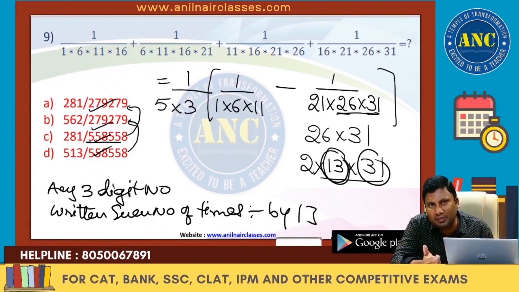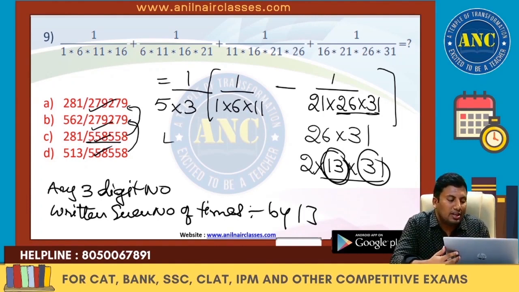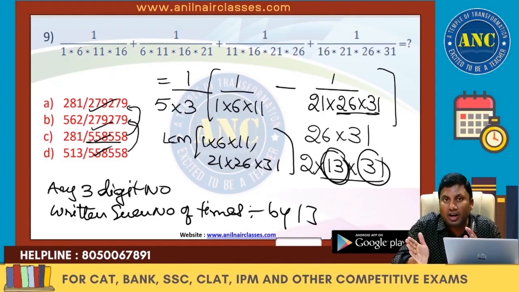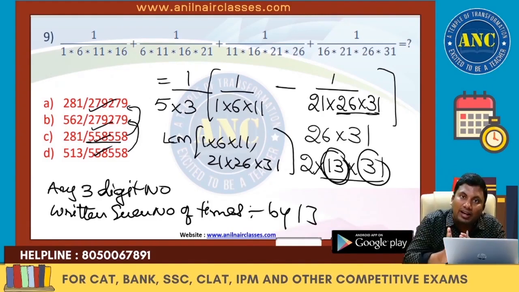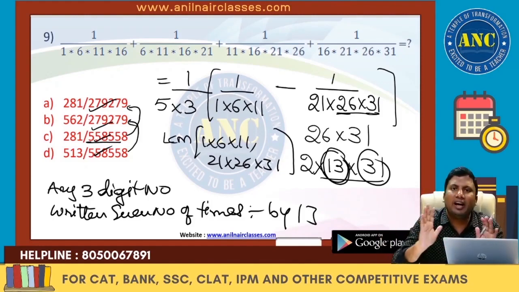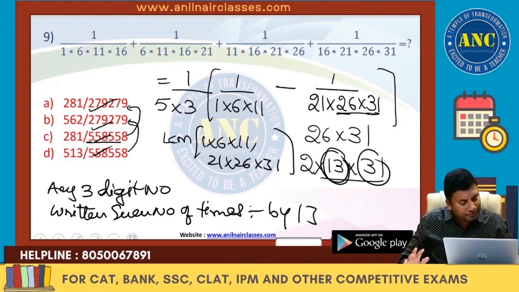I will also discuss in my prime numbers class what is the divisibility rule of 31, 41, 71 and so on. So the best way to solve it is you use the LCM of 1 into 6 into 11 and 21 into 26 into 31 concept. I hope it is clear. All the varieties of problems, when to use which concept, when the method will not work, when this method will work, when the problem will become calculative, when the problem will become easiest. All the varieties of questions I kept in this class.